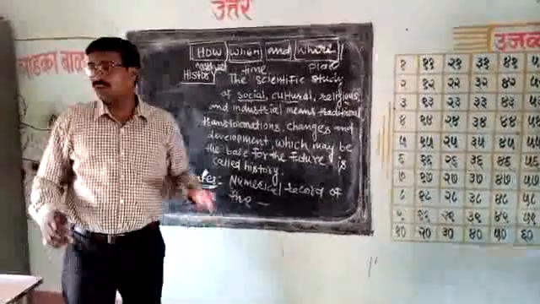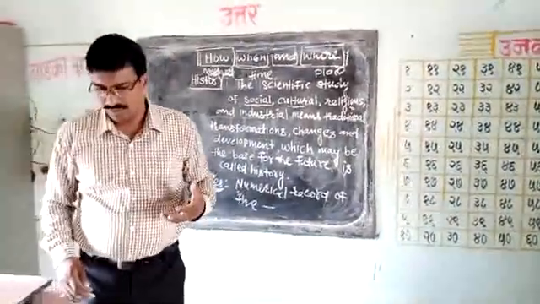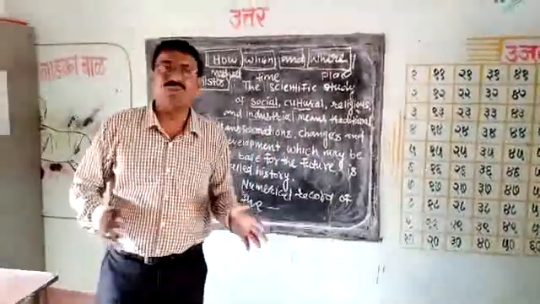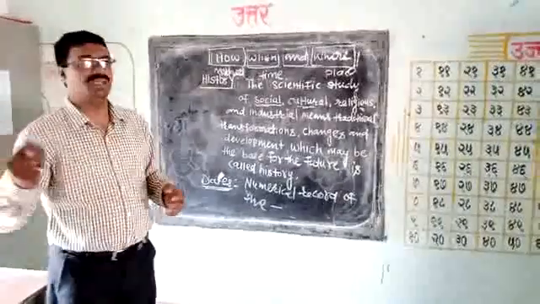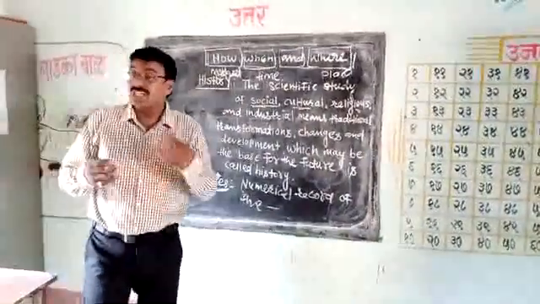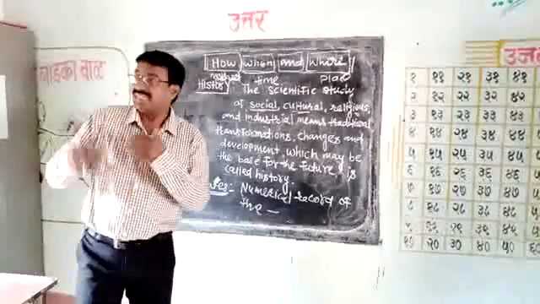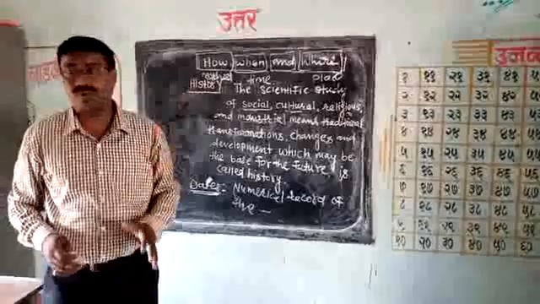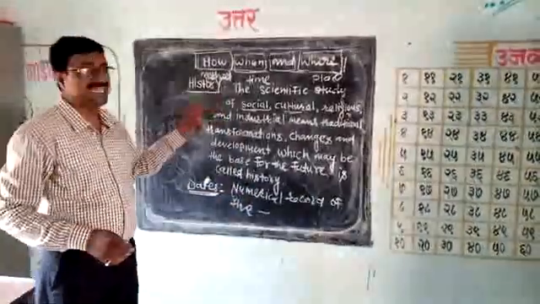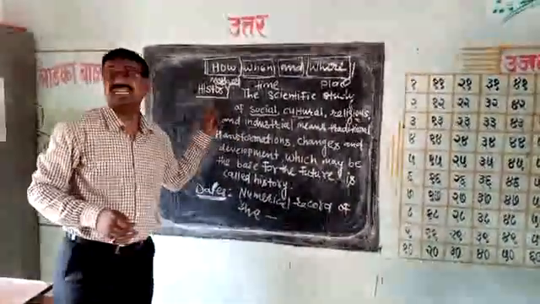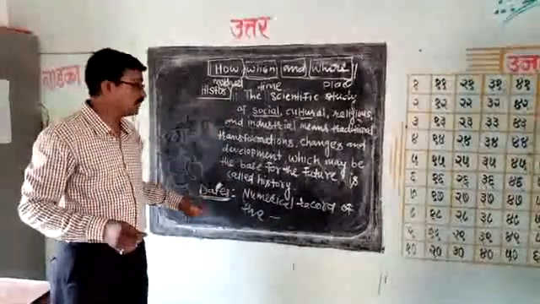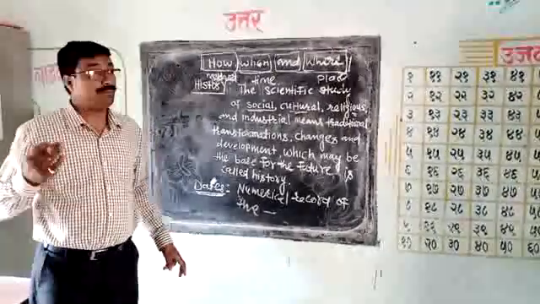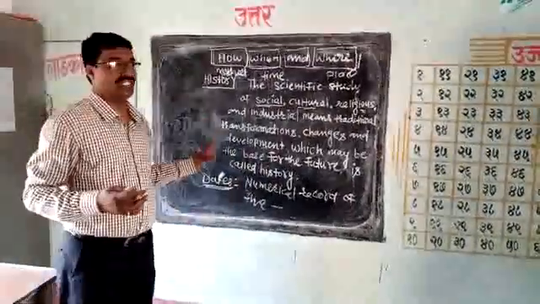But almost all students complain that it is not easy to know or to learn the dates. No, dates are very simple, and that's why the scientific study of the dates of the past time, which may be related with the social, political and religious transformation, is also known as history. And this word has come from the Greek word historia. Historia means what? To know. To know means to understand, to get accurate and particular information about the changes.